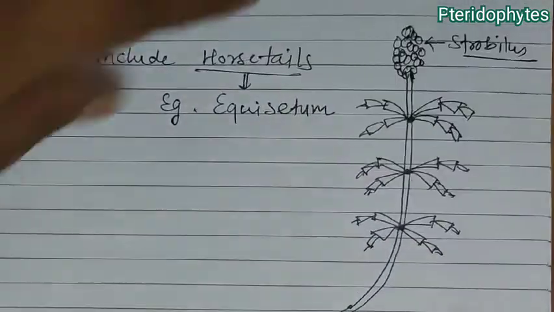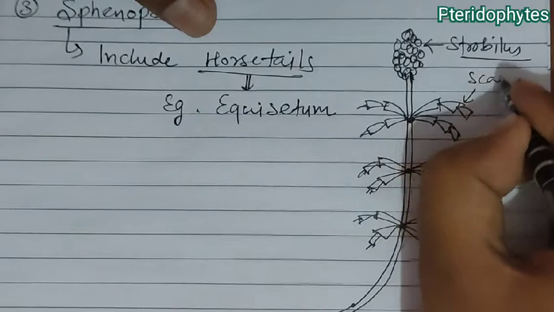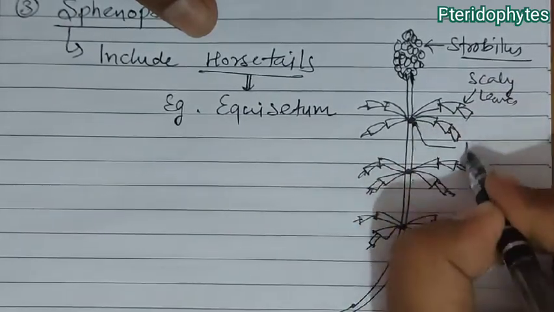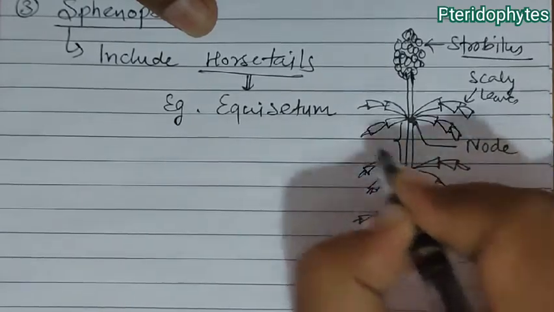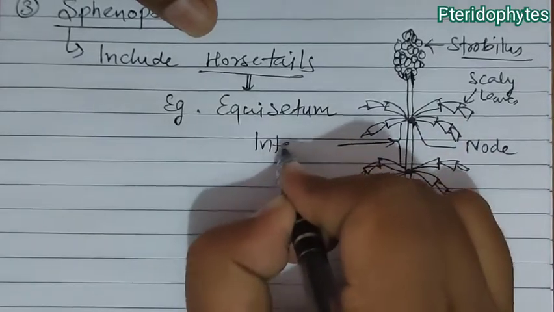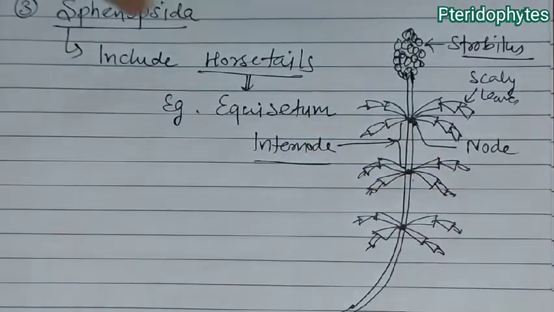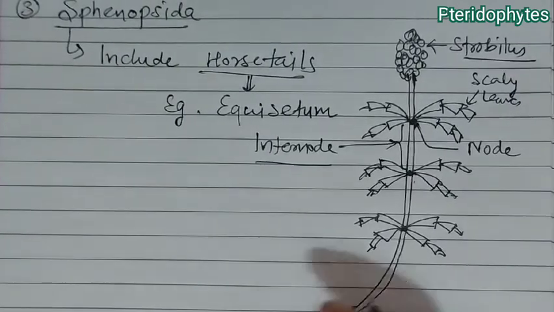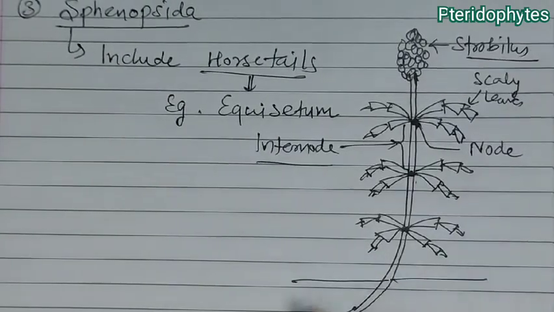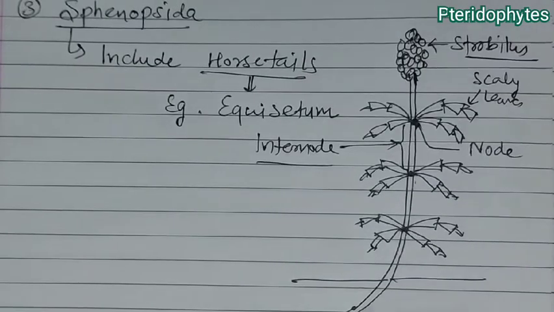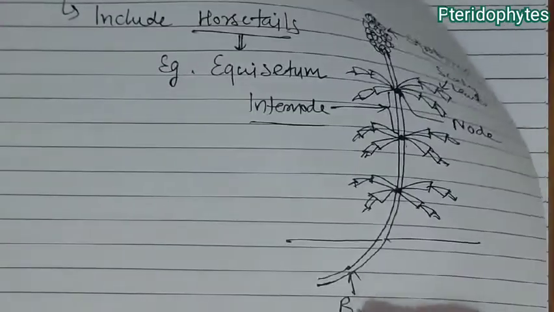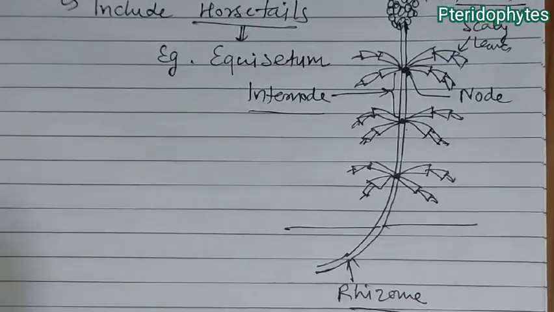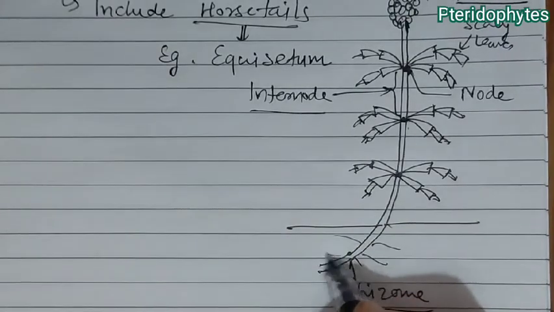Okay, they have some white, scaly leaves. You can see this is a node, this is internode. So they have internode and node differentiation, they have scaly leaves, they have strobilus, and when you see the underground part, then you will find a stem. That stem is named as rhizome. This stem is named as what? Rhizome. And this rhizome can have some adventitious branches.